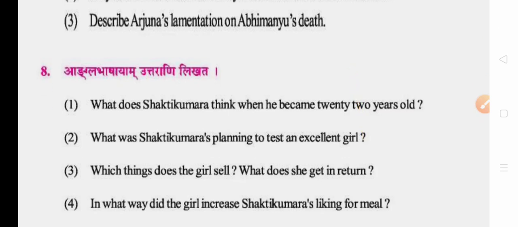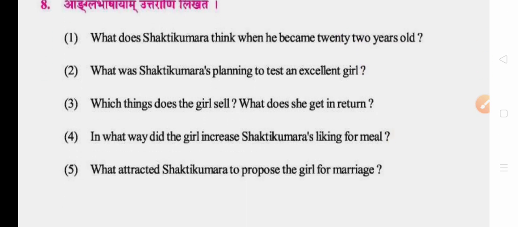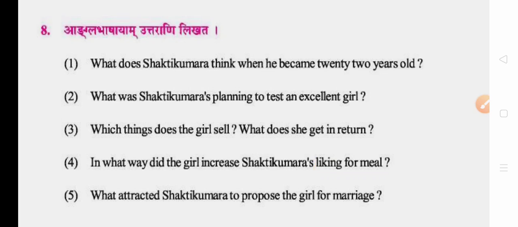Next question is from chapter number 5. What does Shakti Kumar think when he became 22 years old? When he reached the age of 22 years, Shakti Kumar thought that there is no happiness in life for those who do not have a wife of extraordinary beauty and extraordinary quality. So how should I get a beautiful wife? Thinking that, he was worried.